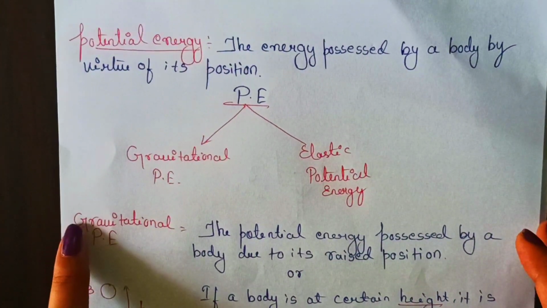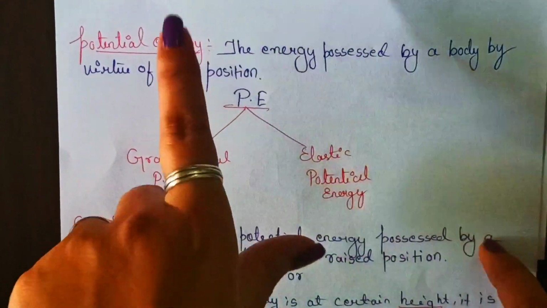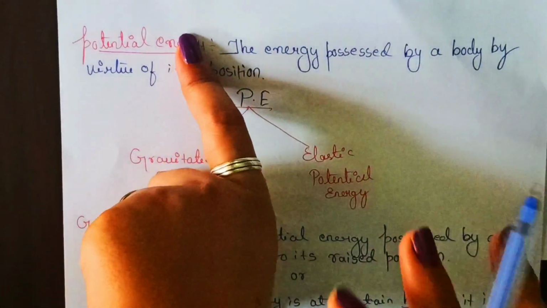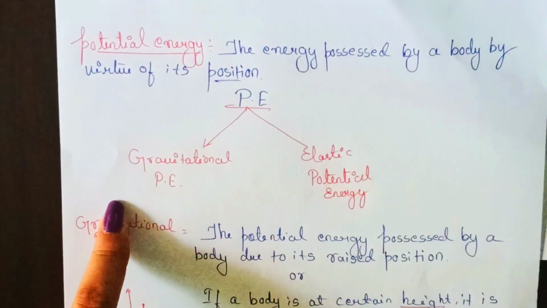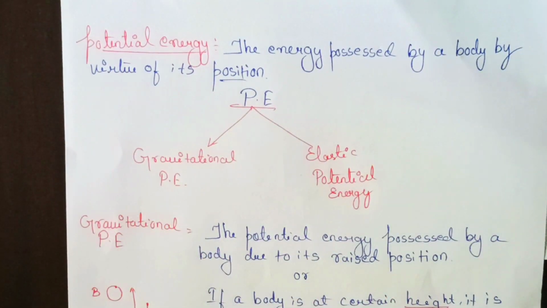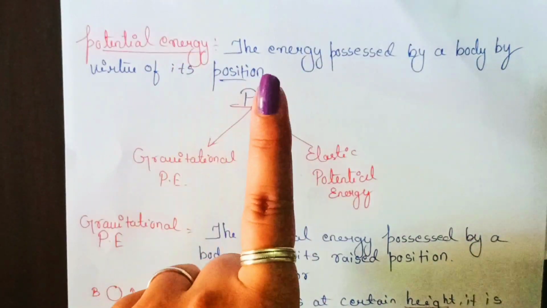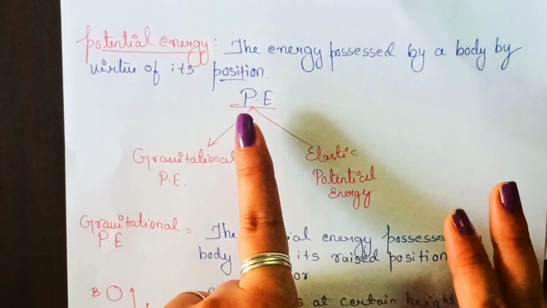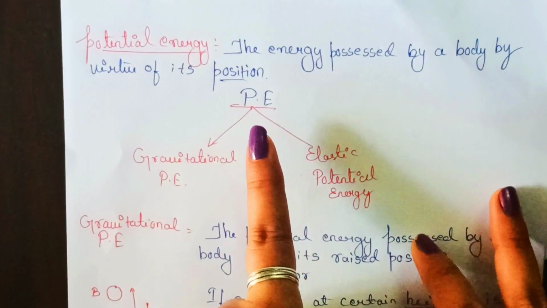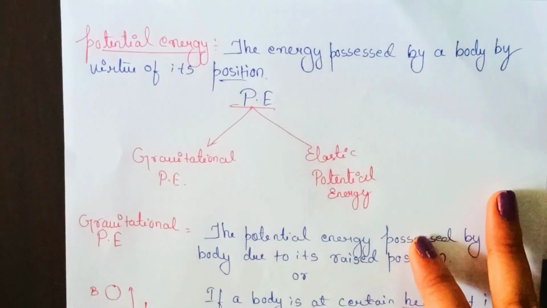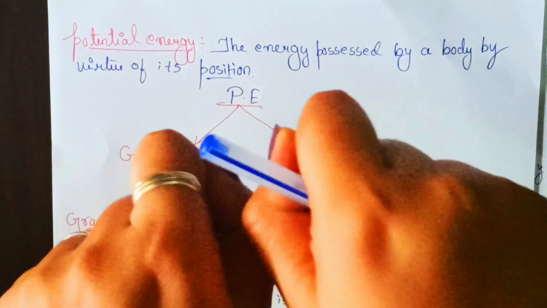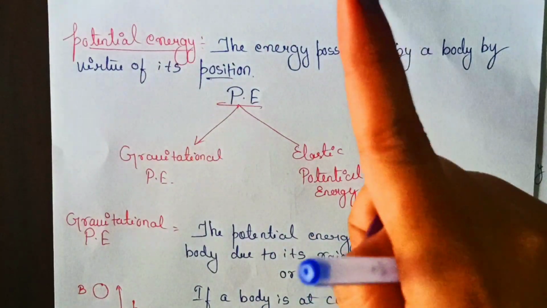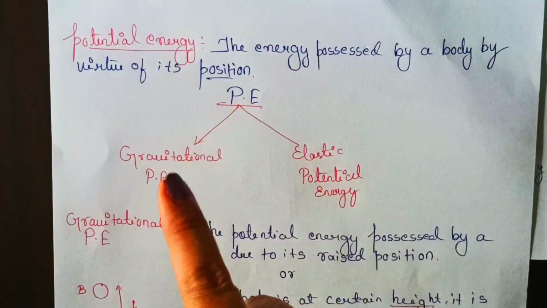The second type of mechanical energy is potential energy. So potential energy is that energy which is present in a body by the virtue of its position. Now, what do you mean by this position? Position here means two things. First, I am talking about height. If an object is at height, then definitely that object will have which energy? Potential energy. And if that object is being stretched, or if that object is bent or compressed, then that object will definitely have potential energy.